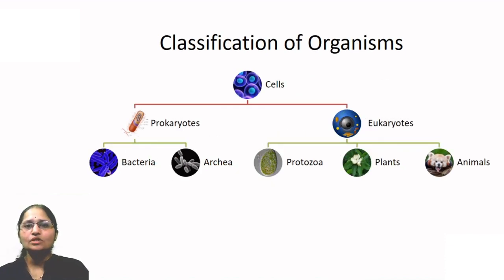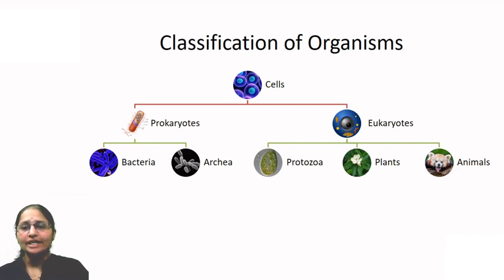Now let us see, students, who all come under prokaryotes and who are included in the group eukaryotes. As I already told you, all the bacteria have cells of primitive type. All bacteria are unicellular and their cells have a primitive structure. So different types of bacteria are all included in the group prokaryotes.